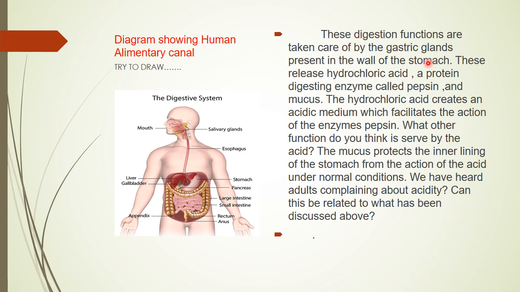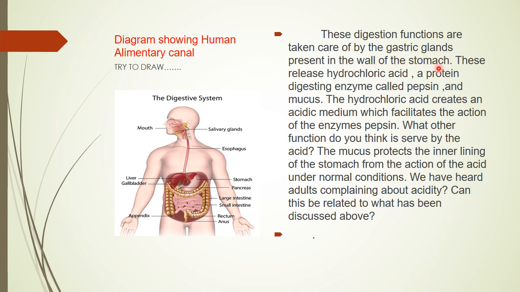Dear students, the wall of the stomach has glands called gastric glands. These numerous gastric glands produce a juice. This juice is called gastric juice. This gastric juice helps in the process of digestion. Till now, complex food, starch, is converted into maltose. Now what will happen? Now the food reaches where the digestion of protein basically takes place.